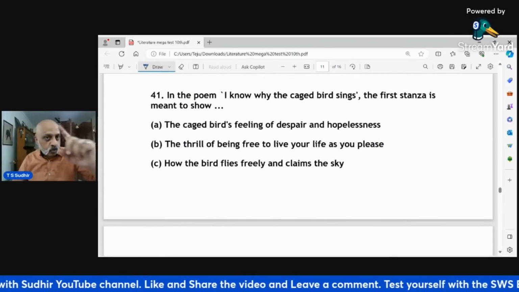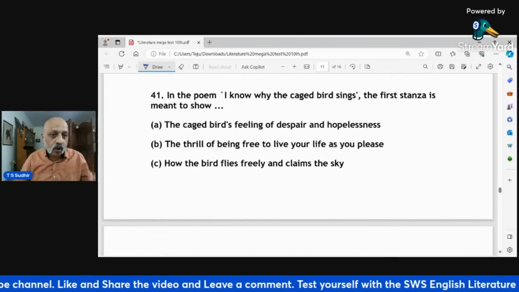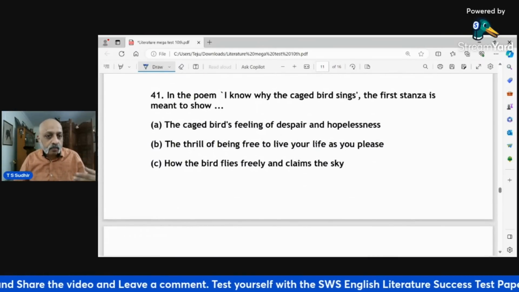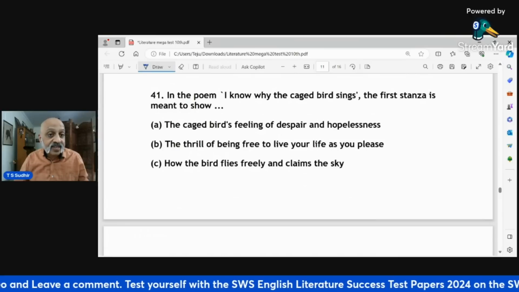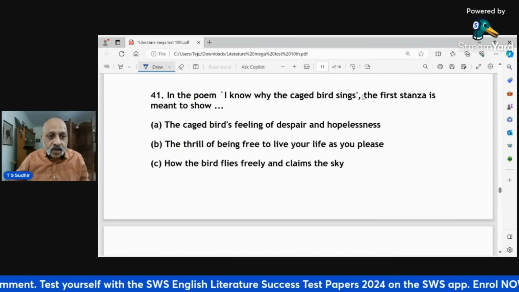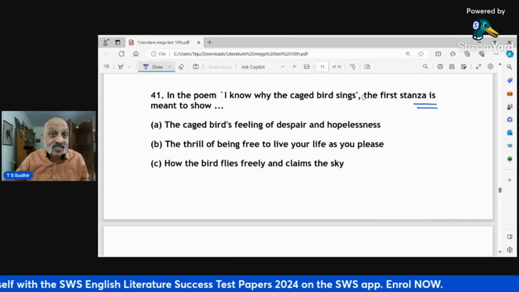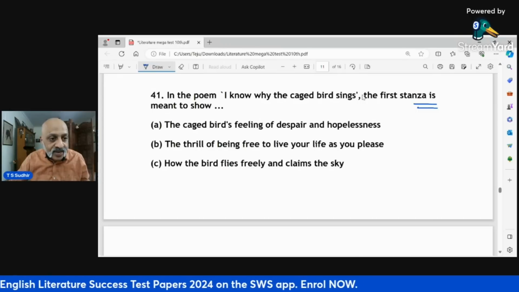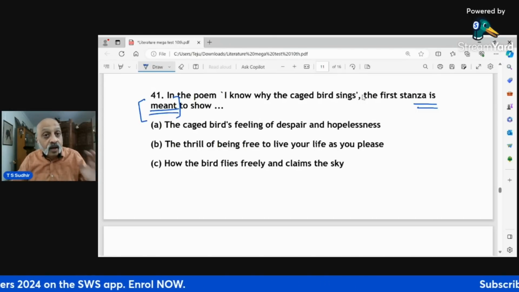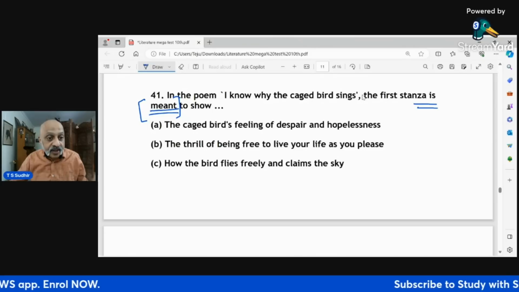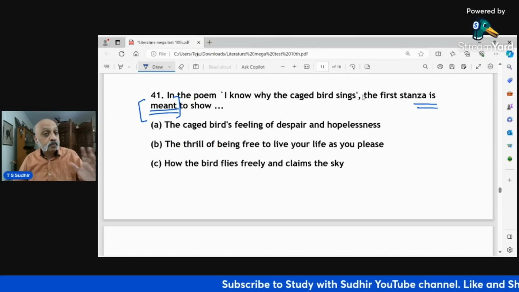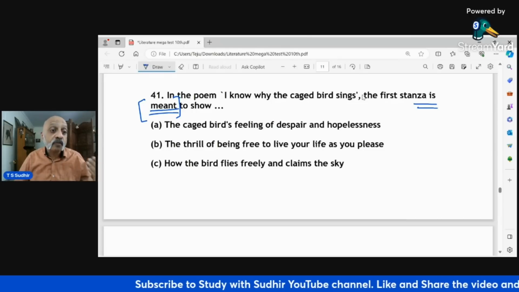In the poem, now this one is a tricky one. In the poem, I Know Why the Caged Bird Sings, the first stanza is meant to show. It's not saying the first stanza says or first stanza shows. It says it is meant to show. So, read every word carefully, please. The caged bird's feeling of despair and hopelessness, the thrill of being the first stanza, if you recall, it's about the free bird.